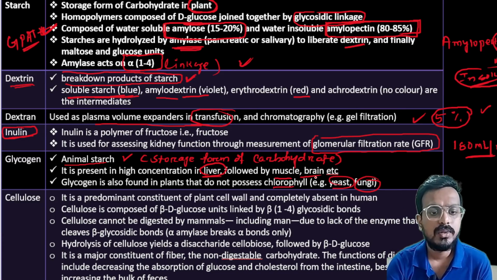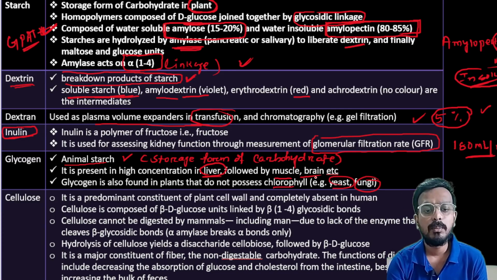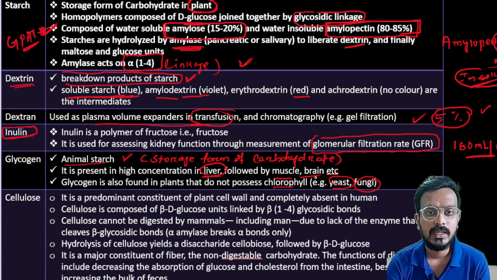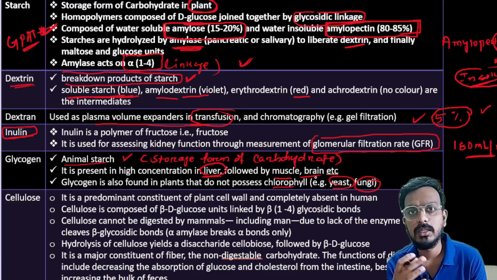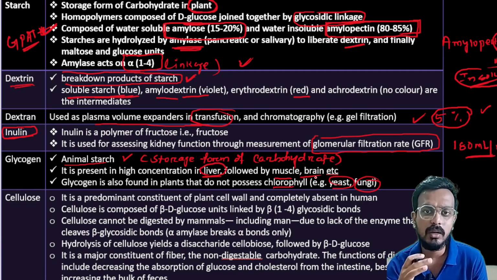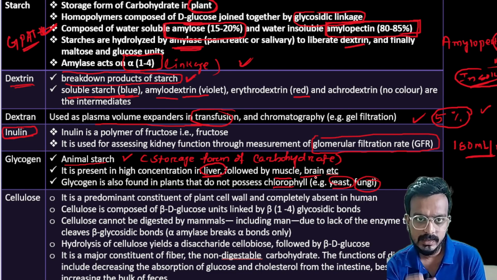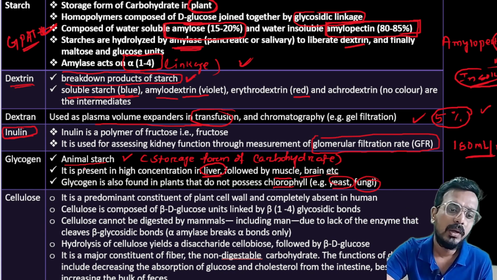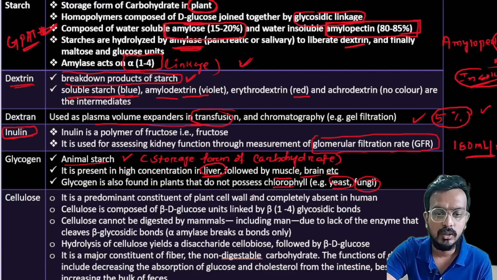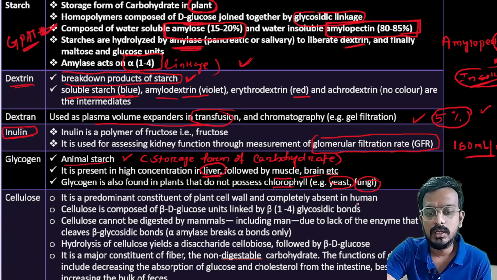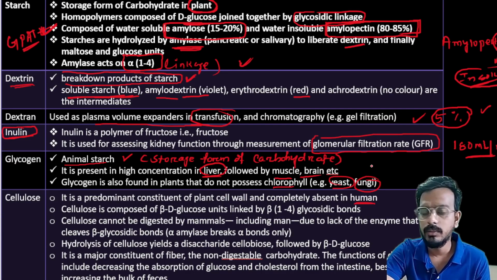Next, talk about cellulose. Cellulose is the predominant constituent of the plant cell wall. As I told you, in plants the cell membrane is followed by the cell wall. That cell wall is composed of cellulose, which is completely absent in humans. Cellulose is composed of beta D glucose linked together by beta 1,4 glycosidic linkage.